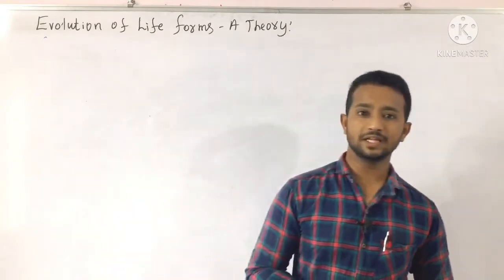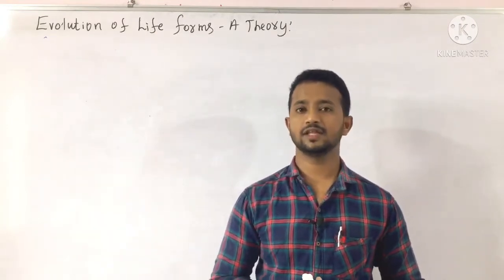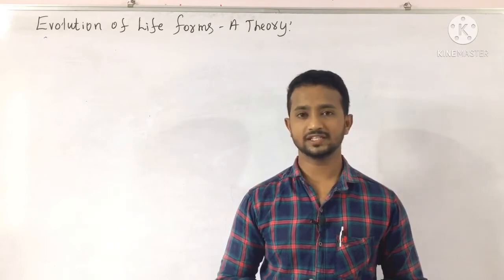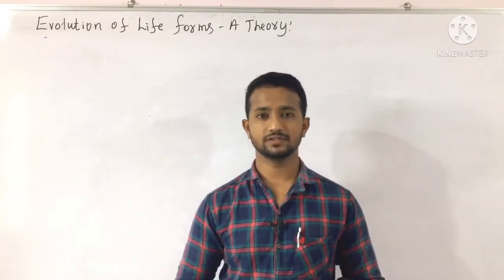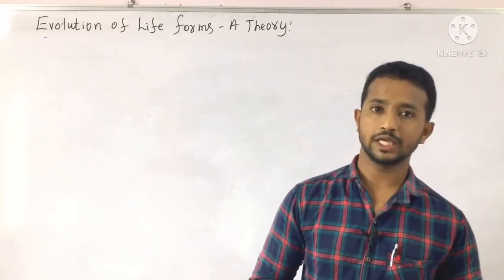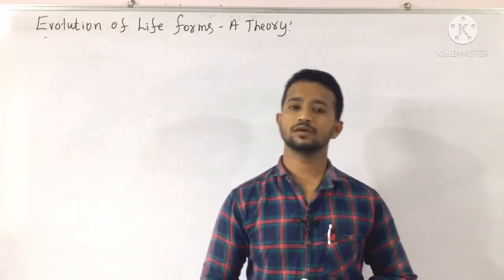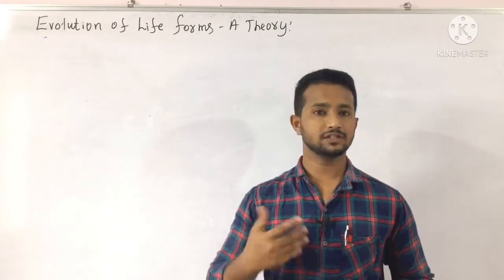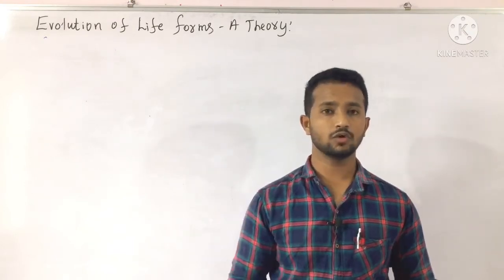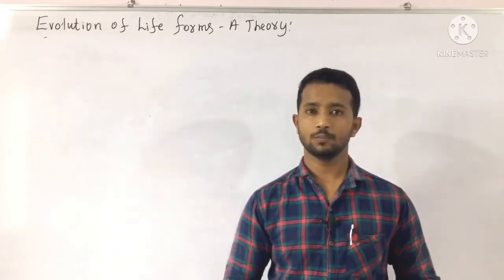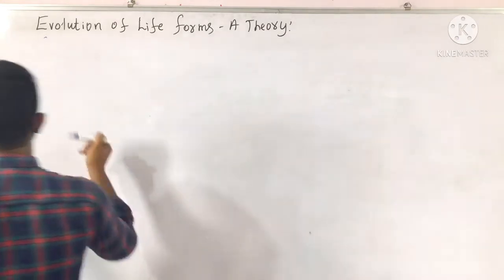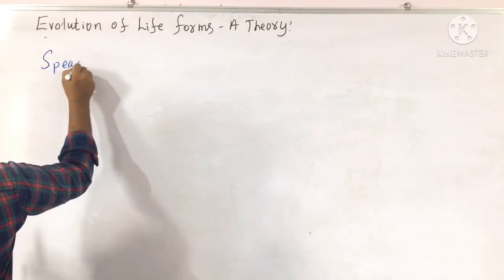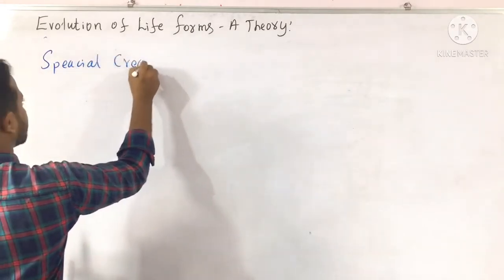According to the conventional religious literatures, there is a theory called the theory of special creation. We have studied about the theory of abiogenesis. In that we have also looked over the religious aspects. So this theory of special creation has its own connotations, its own proposals, its own postulates. Among them, the theory of special creation, special creation.